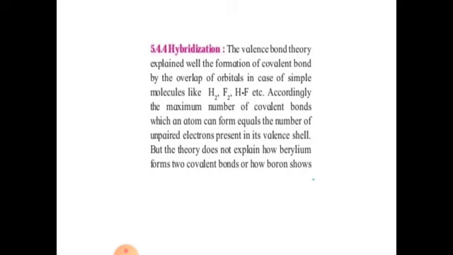So this valence bond theory does not explain how beryllium forms two covalent bonds. Actually, beryllium should not form any covalent bond because it has already completed its duplet. Boron also is having only one unpaired electron, so it should be able to form only one covalent bond. But in the formation of BF3, boron trifluoride, we will see that boron forms three covalent bonds with fluorine. So how does this happen? It should form only one covalent bond, but how does it form three?